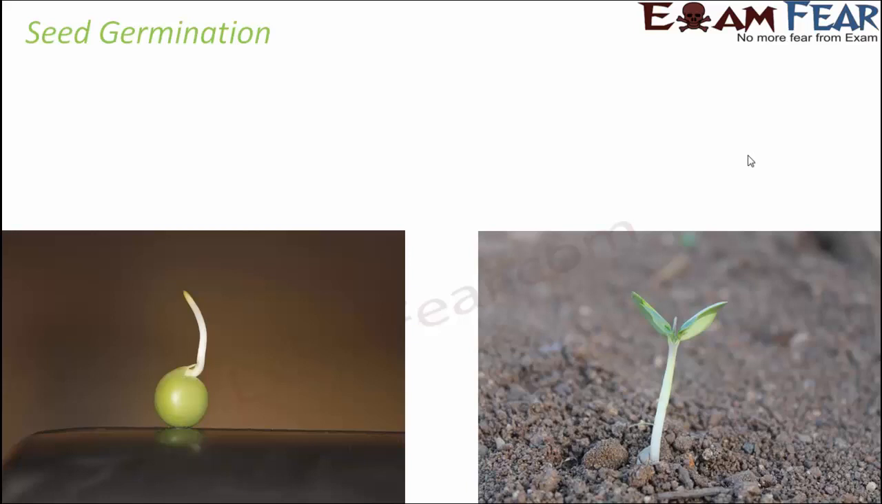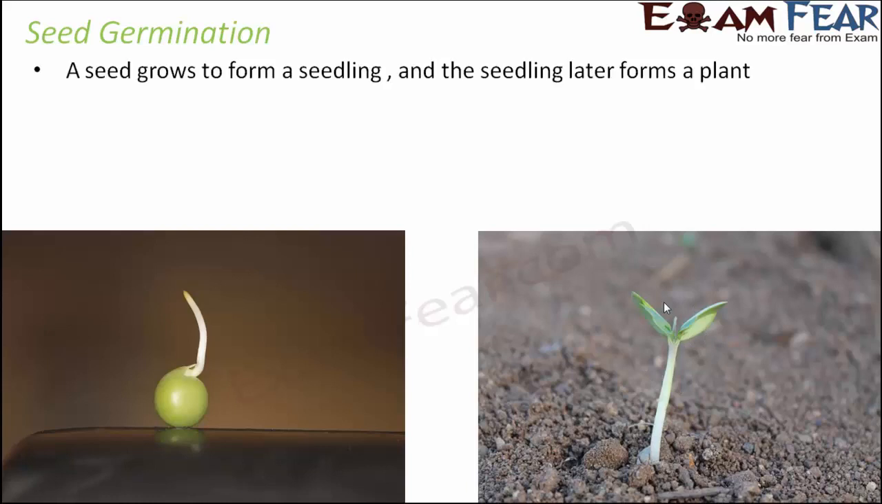Now, when you look at it from the perspective of seed germination, how a seed gives rise to a new plant altogether: in the first picture it was just a pulse, which was nothing but a seed, and then the seed gradually gave rise to this small tail which I was talking about in the previous slide. And when you put it in the soil and suitable conditions are made available, it gives rise to a new plant. This entire process is called germination, where a seed grows to form a seedling, which is like a small plant, and then the seedling gradually grows to become a plant.